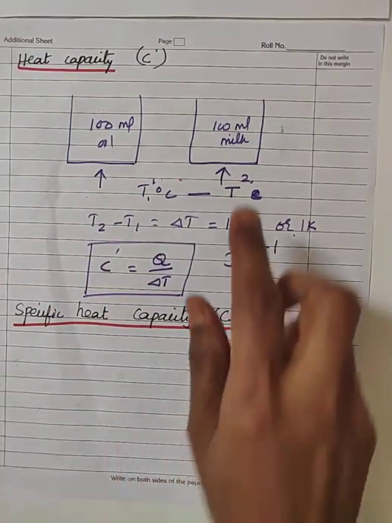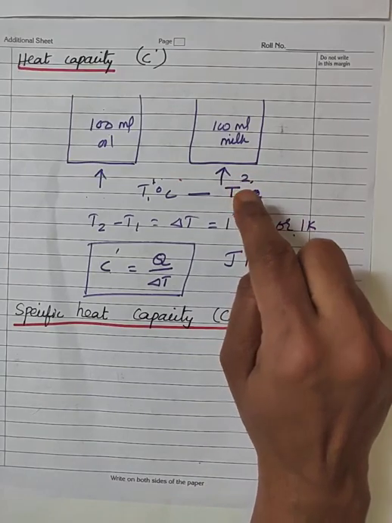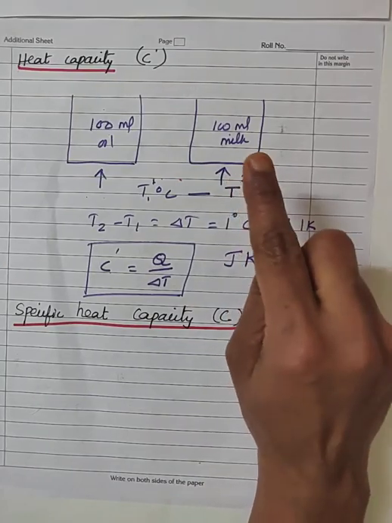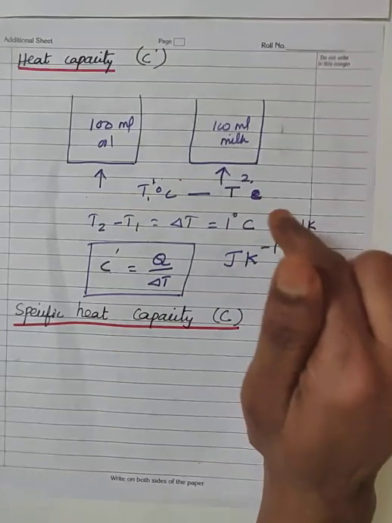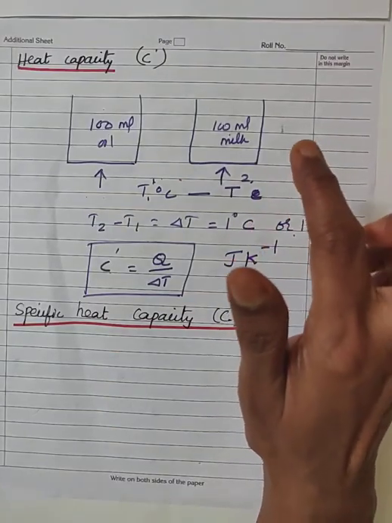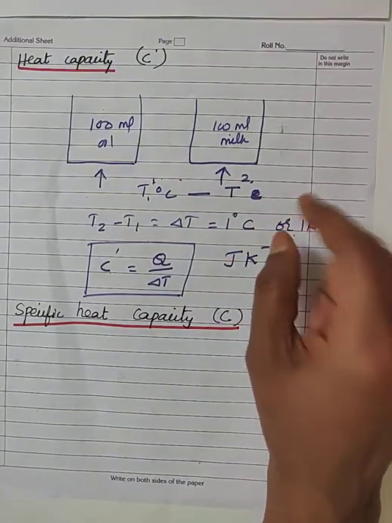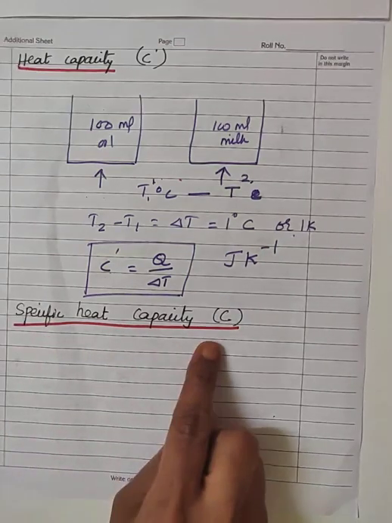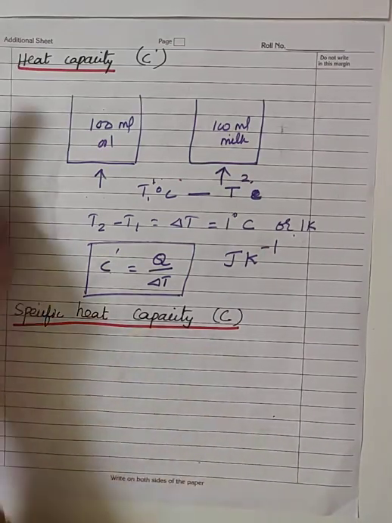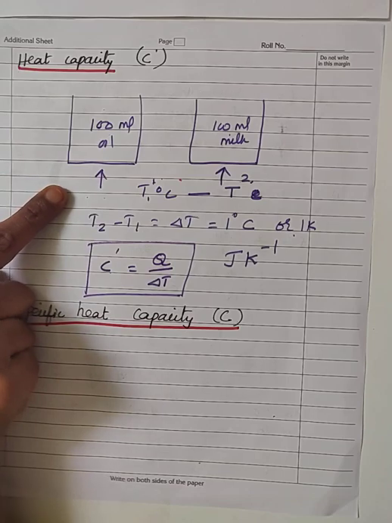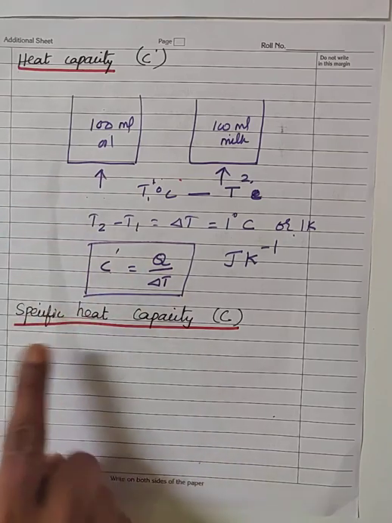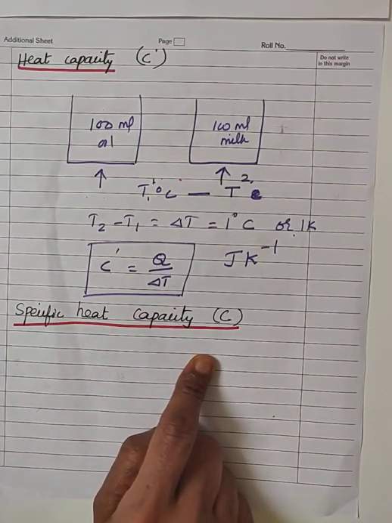But when the heat capacity of the substance is expressed for unit mass of the substance, then we call it specific heat capacity.